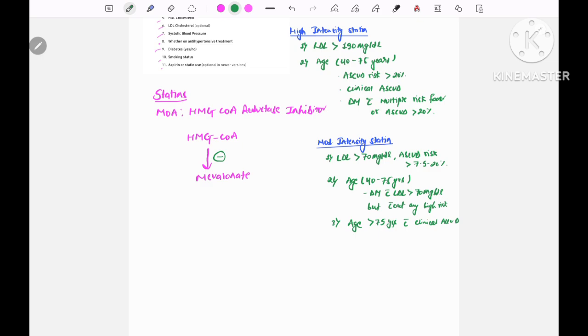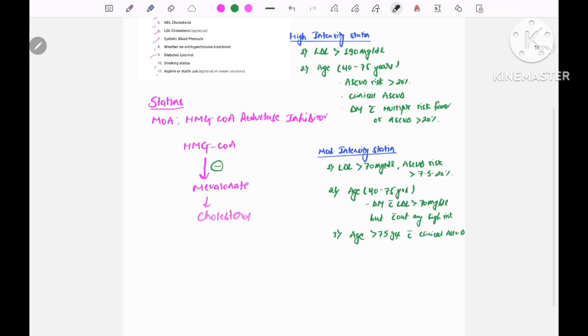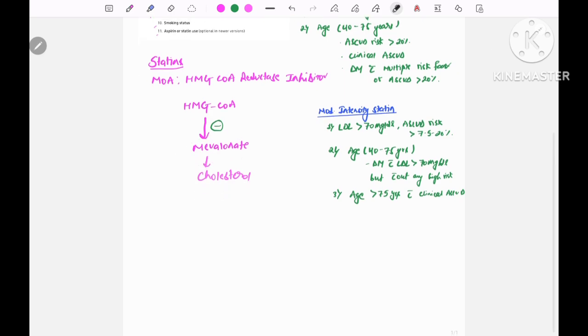And this mevalonate is later converted into cholesterol. So statins inhibit HMG CoA reductase so that mevalonate is not formed, and finally cholesterol is not formed, so the level of cholesterol gets